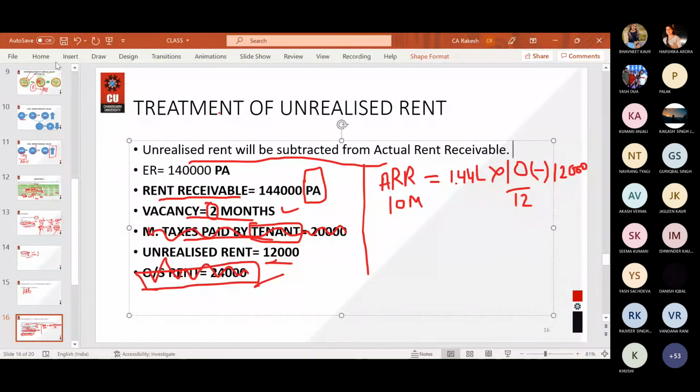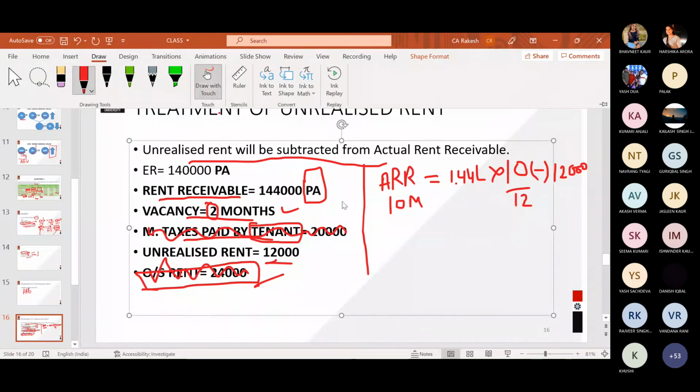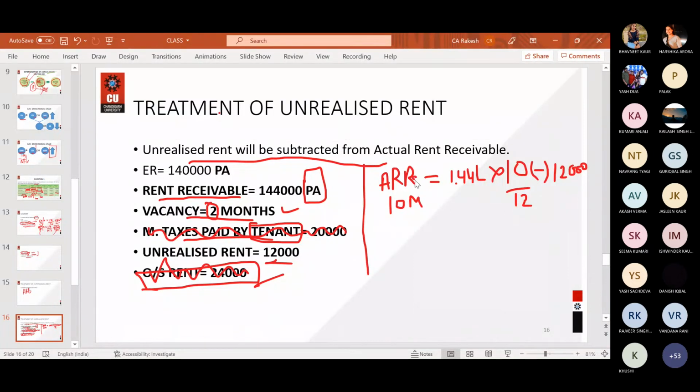Okay, and this is our actual rent received. Actual rent received is 1,44,000, and we have subtracted 2 months vacancy. So we have taken 10 months minus actual rent, or minus unrealized rent. Unrealized rent was 12,000. So tell me, what will be the value after making all these calculations?